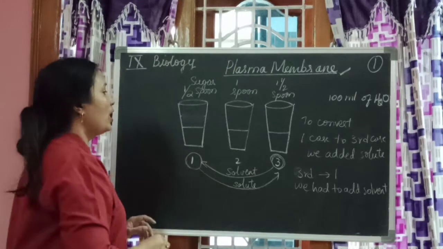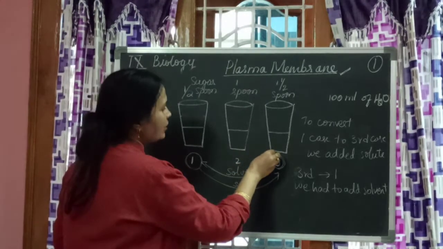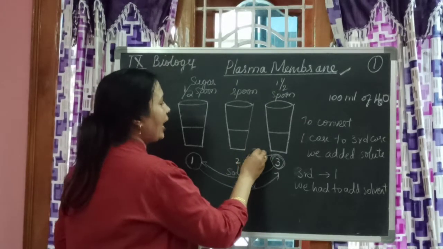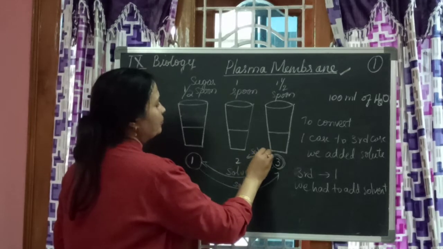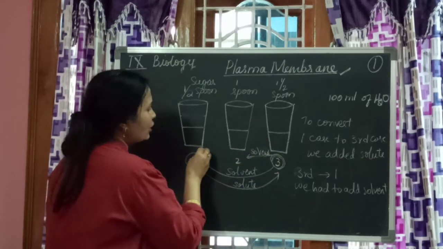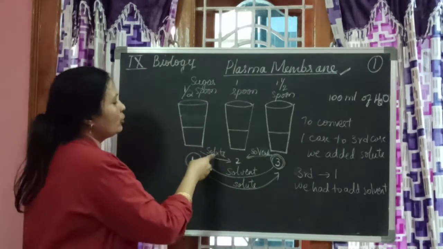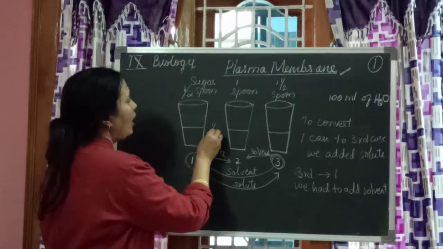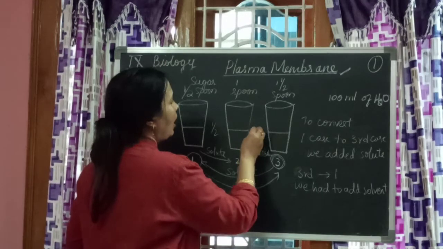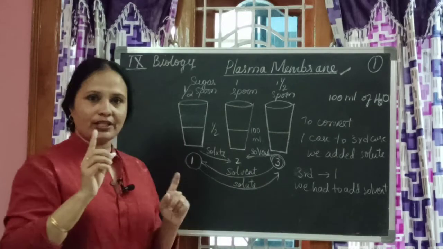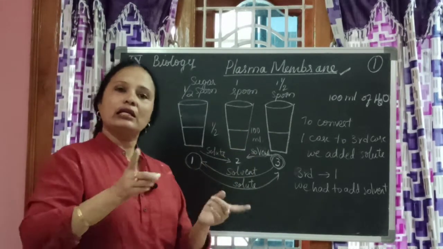Okay. Now, coming to third one, if you want to convert this concentration to 2, add solvent. If you want to convert 1 to 2, add solute. How much solute you have to add? You have to add half teaspoon. Okay. How much solvent you have to add? 100 ml you have to add. Did you understand, children? That means the concentrations can be interchangeable.